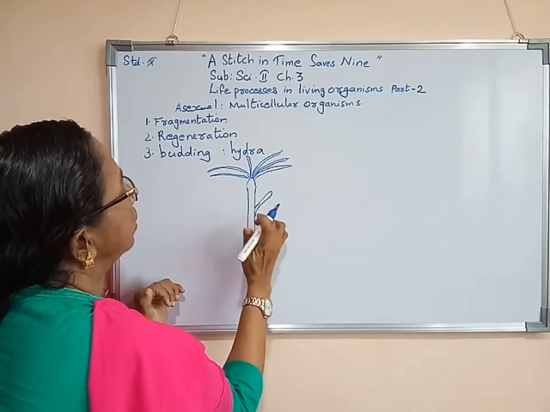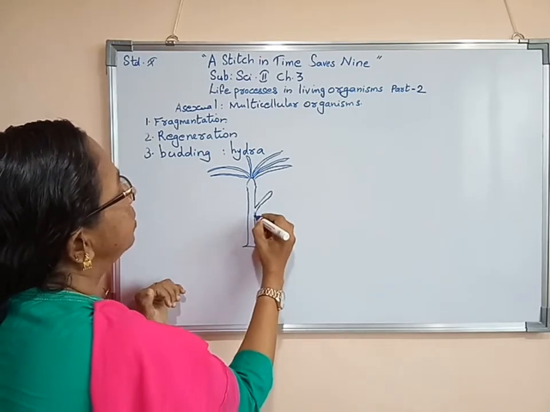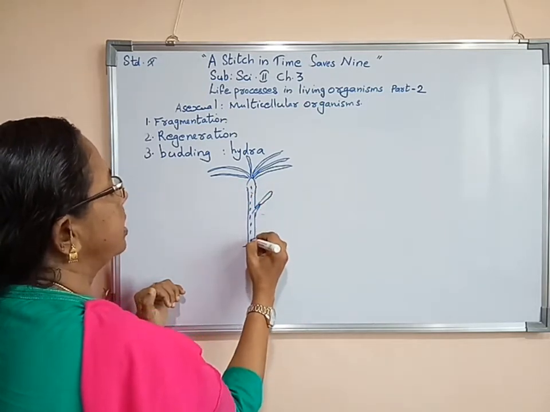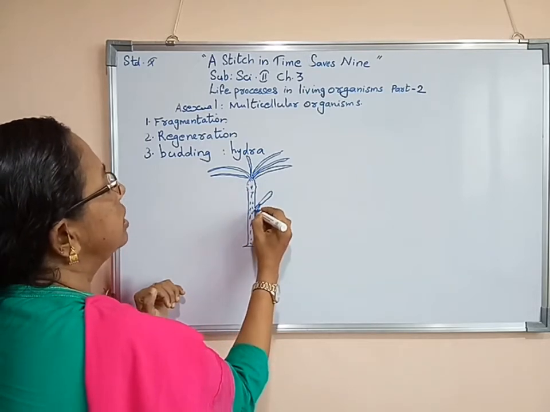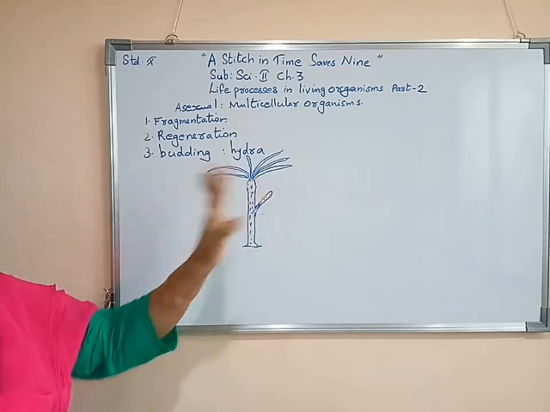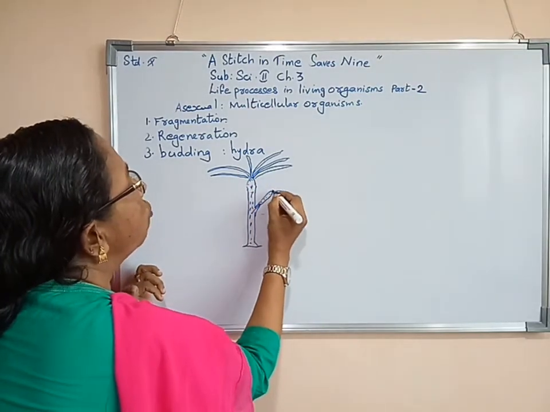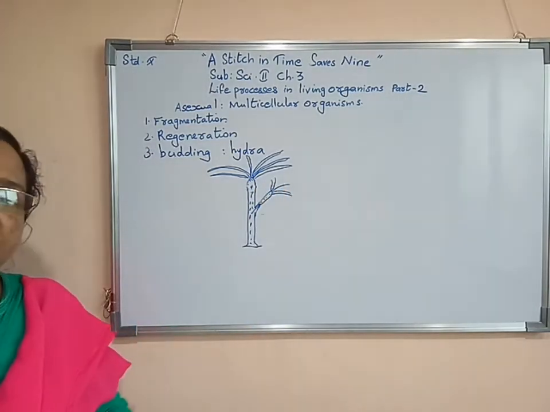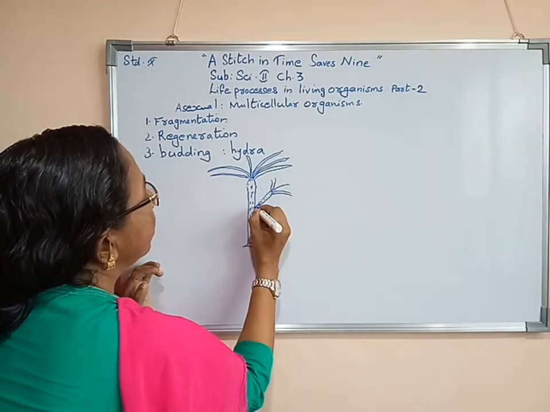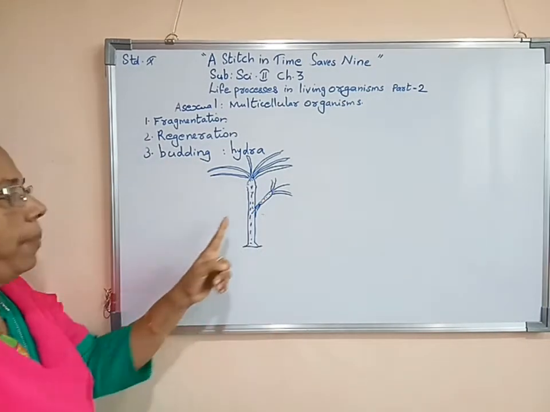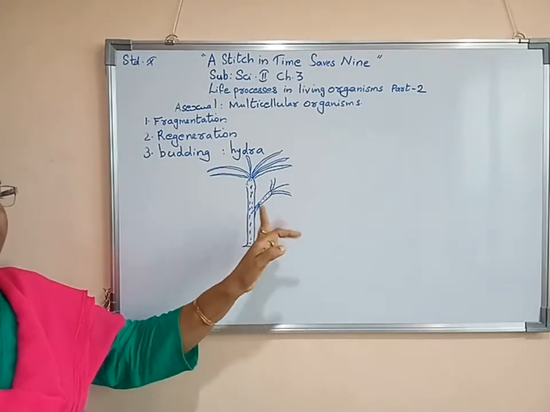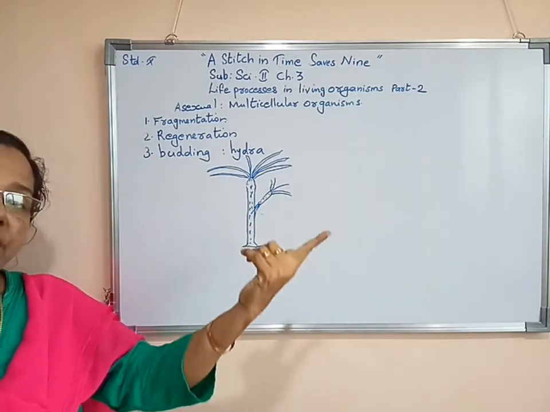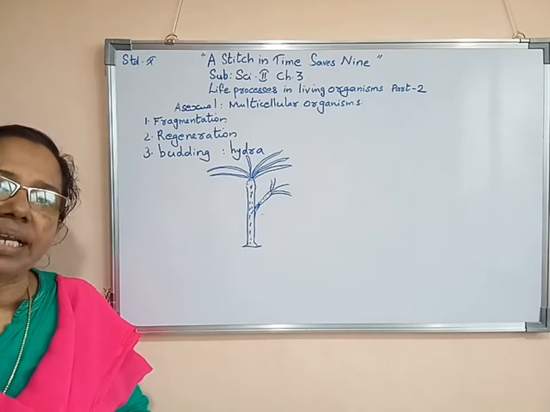During that time, from this parent Hydra, nuclear material, and whatever is inside the body cavity, all these particles, cytoplasm, all body materials will pass to the bud. After that, once it gets sufficient growth to lead an individual life, it will cut and separate from this parent Hydra, and it will lead an independent life. This is an example of bud formation, as you studied in the unicellular organism yeast.